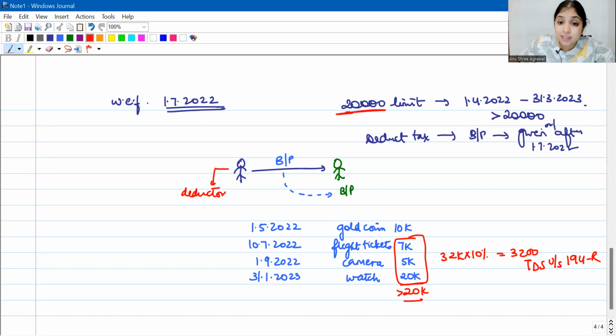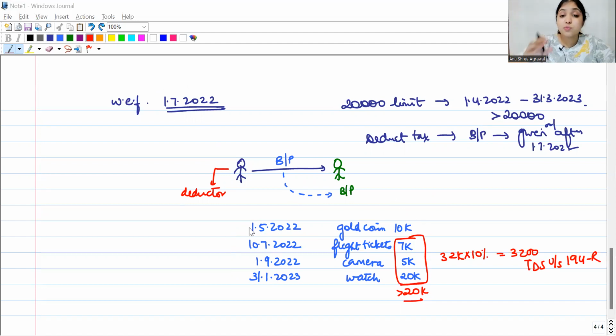Alright, so for the 20,000 limit, you will consider even transactions which happened in April, May, June, but you will deduct tax only on those benefits and perquisites which were given on or after 1st July 2022. This 10,000, I will not deduct tax over here, even though the total crosses 20,000. Simple reason being, this perquisite was given before 1st July 2022. Alright, so this was another important point under 194R.